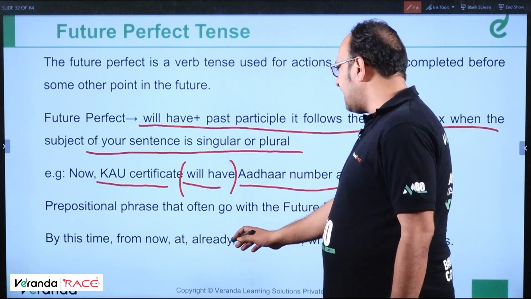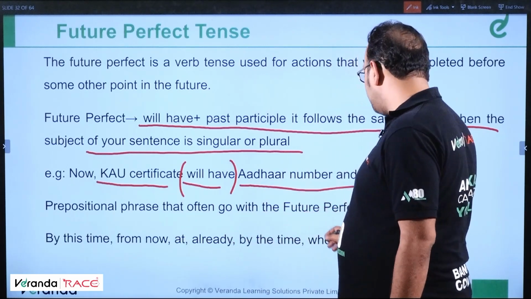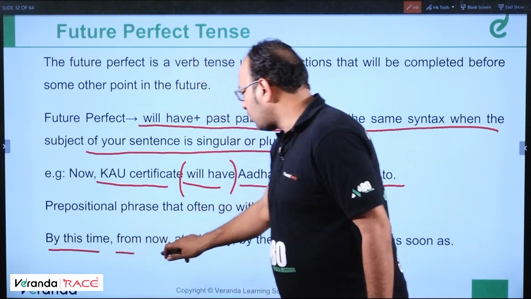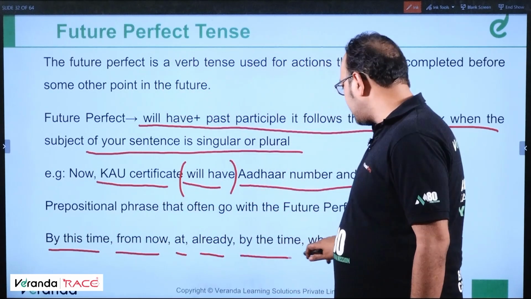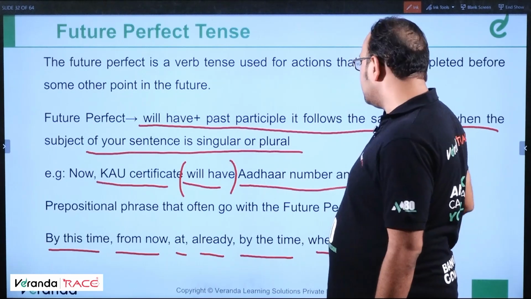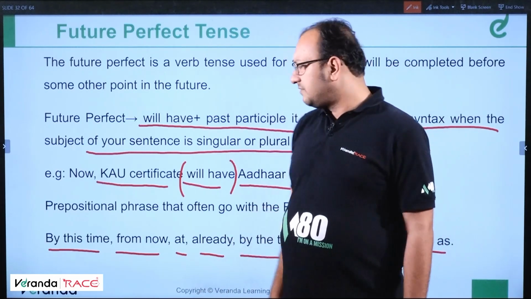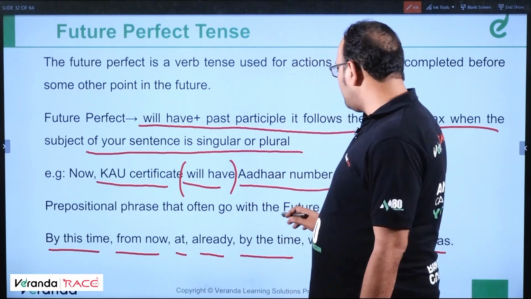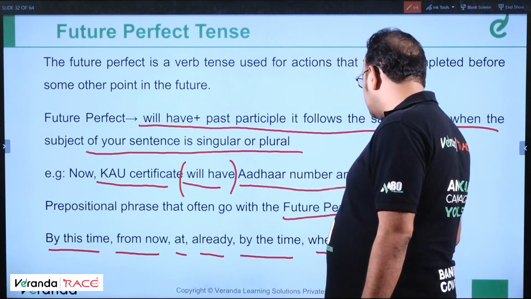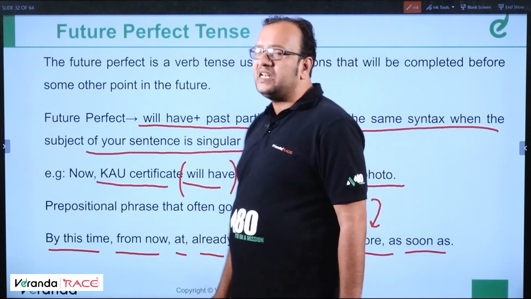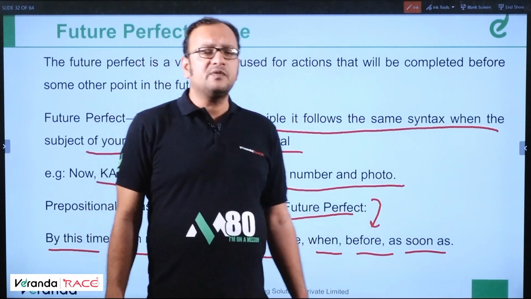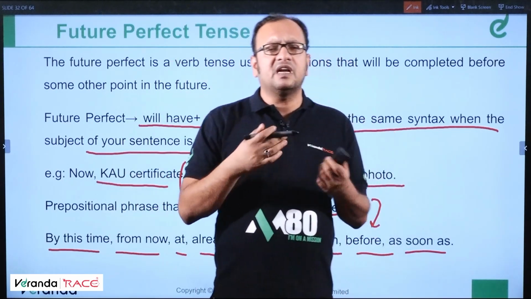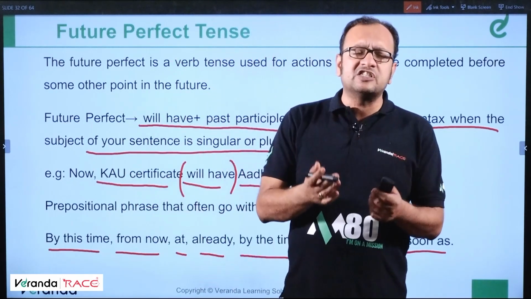By this time, from now, at, already, by the time, when, before, as soon as. With all these expressions, we use the sentence in future perfect. Prepositional phrases that often go with the future perfect are these. But this particular sentence has "will have." The structure of future perfect is will have done, will have completed, will have laughed, will have run, will have become, will have reached.